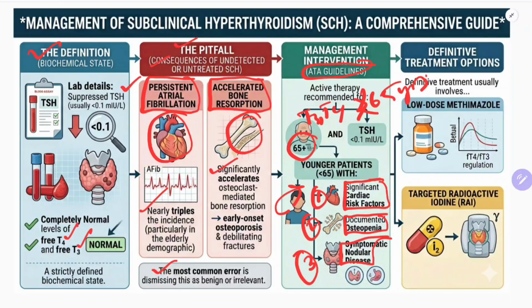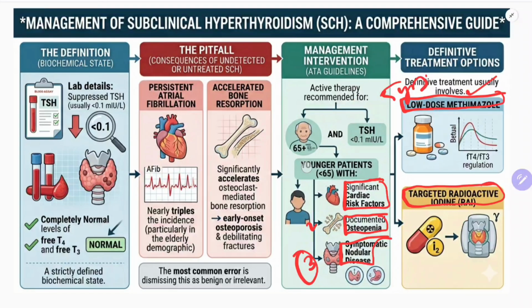Cardiovascular disease, documented osteopenia, heart, bone, and then nodularity of the gland. If one of these is present, start the therapy. How will you start? Usually low dose methimazole you should give, or second, targeted radioactive iodine therapy you can give. So this is the treatment of subclinical hyperthyroidism.